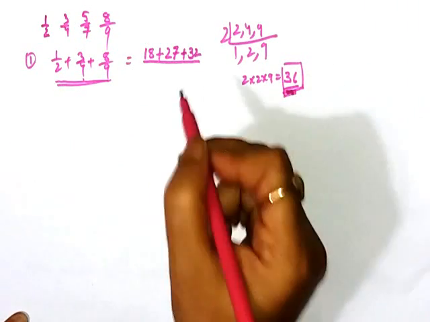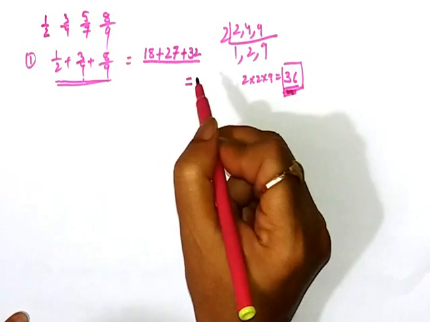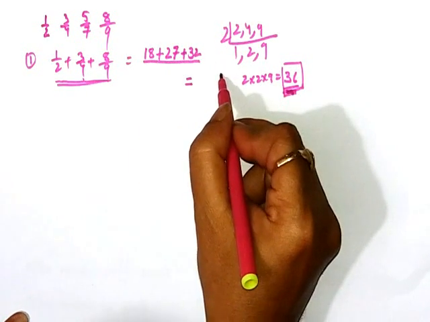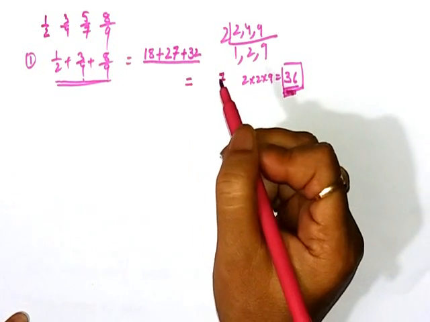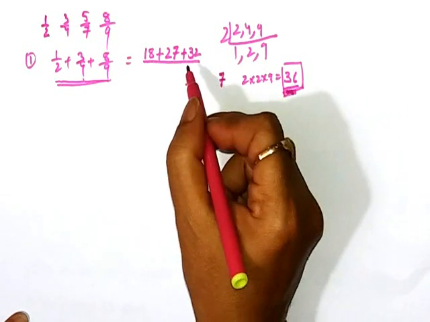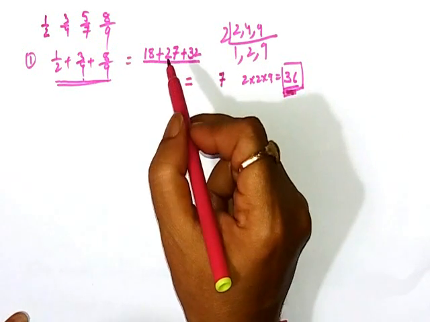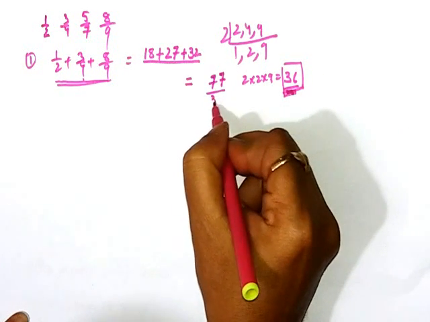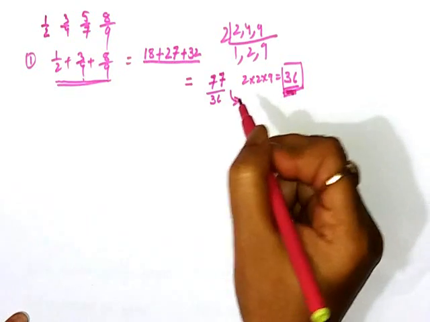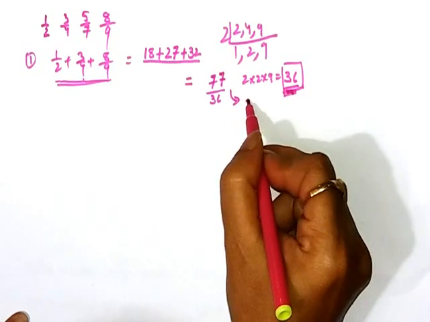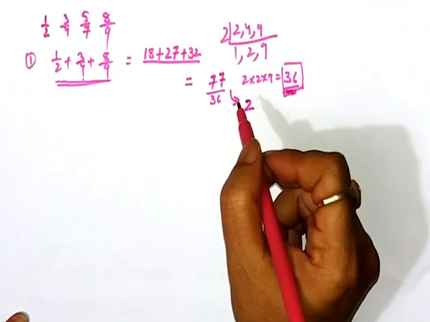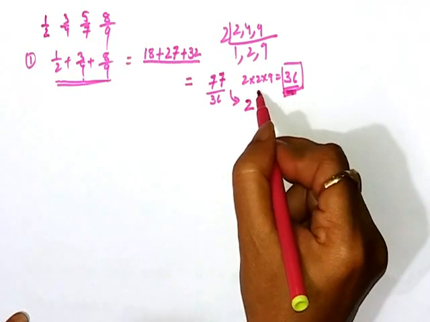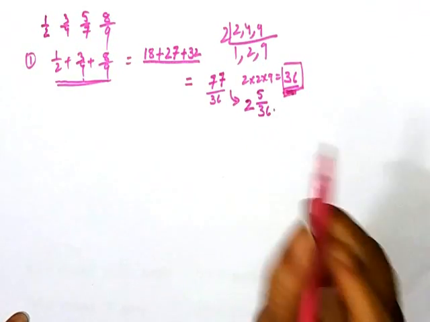And if we add this, then what will happen? 2 plus 7 is 9, 9 plus 8 is 17, 7, we carry 1, then 3 to 5, and 1 6 and 1 7, that means 77 by 36. So we can write 36 twos are 72, and if we subtract 72 from 77, the remainder will be 5 by 36. So this will be the answer.